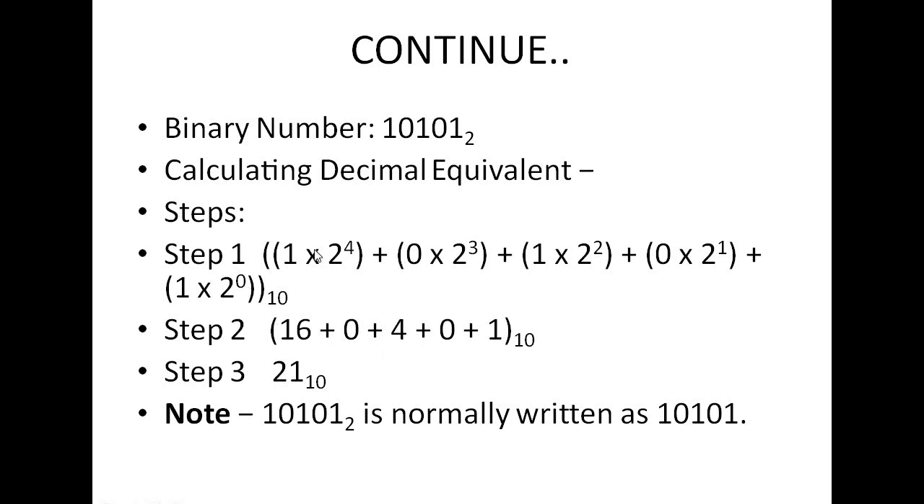Add all these numbers. 2 to power 4 means 16. 16 multiplied by 1 is 16. 0 multiplied by anything is 0. 2 to power 2 is 4 into 1, 4. 0 into 2 to power 1 is 0. 2 to power 0 means 1 into 1, that is 1. Okay. 16 plus 4 plus 1 is 21 to power base 10. That means binary number 10101 can be written in decimal format as 21 to power base 10.